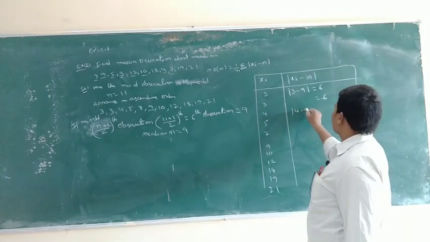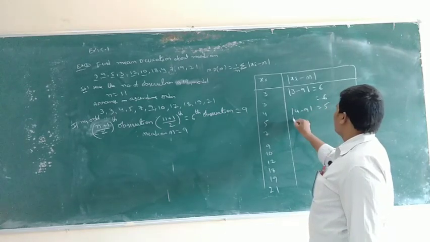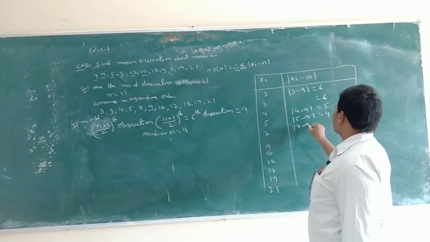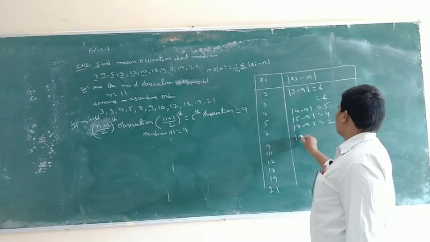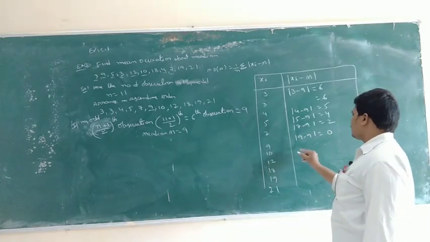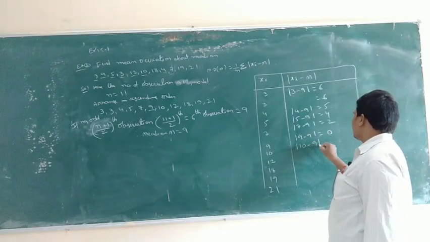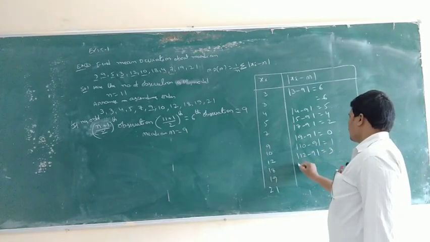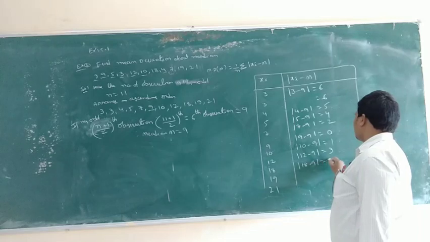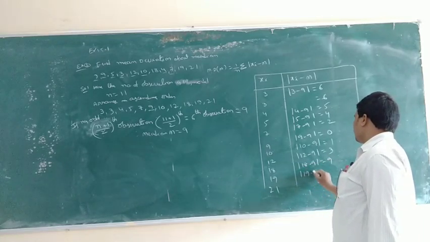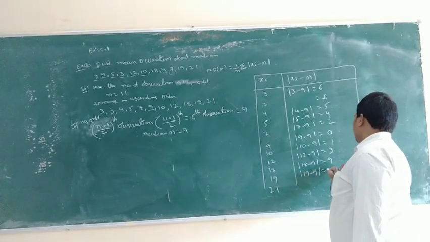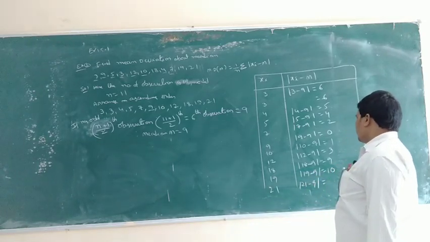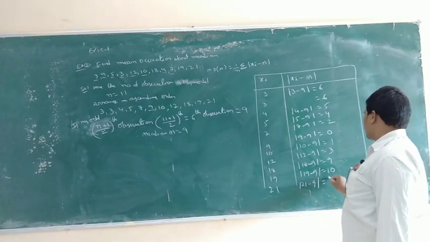Mod 4 minus 9 is equal to 5. Mod 5 minus 9 is equal to 4. Mod 7 minus 9 is equal to 2. Mod 9 minus 9 is equal to 0. Mod 10 minus 9 is equal to 1. Mod 12 minus 9 is equal to 3. Mod 18 minus 9 is equal to 9. Mod 19 minus 9 is equal to 10. Mod 21 minus 9 is equal to 12.